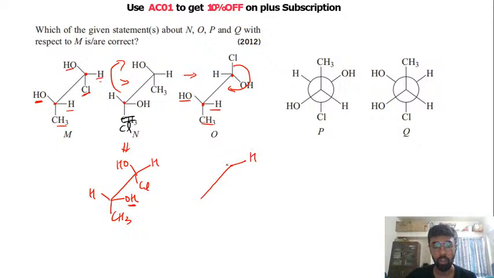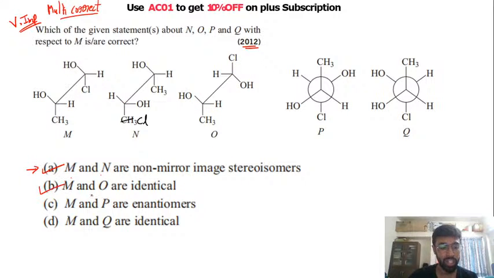Your hydrogen will be on this side, you will have OH here, chlorine will be in the downward direction, CH3 is in the downward direction, you have hydrogen and OH is here. So now you can see that M and O have the same structures, right? So your second statement is also correct, that M and O are identical. Okay, next thing is M and P are enantiomers.